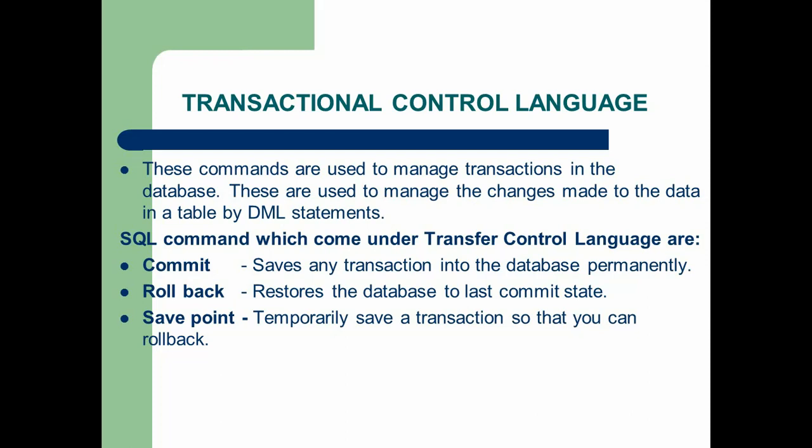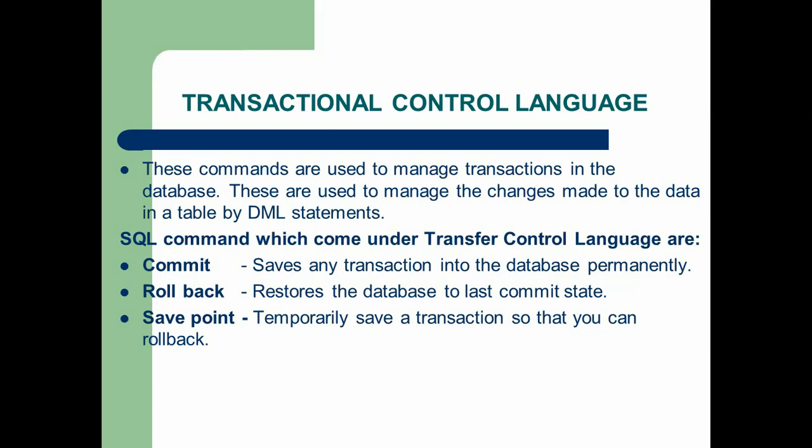There are three important commands in TCL. One is commit, second one is rollback, third one is save point. Commit saves any transaction into the database permanently. It is just like the save command in MS Word. So the commit command is used to save any transaction into the database permanently. Rollback restores the database to the last commit state. Rollback is just like the undo command which restores all the transactions.